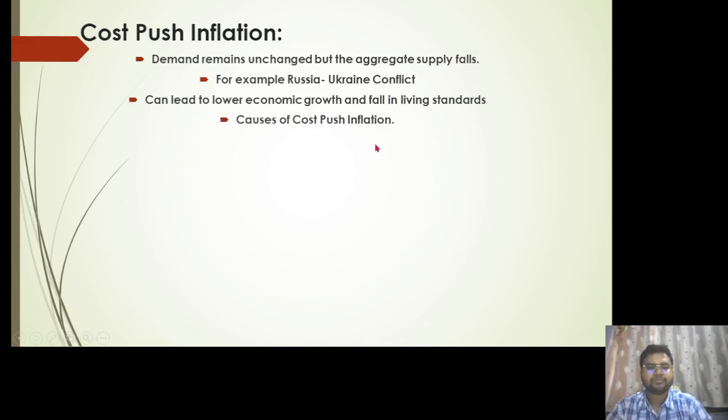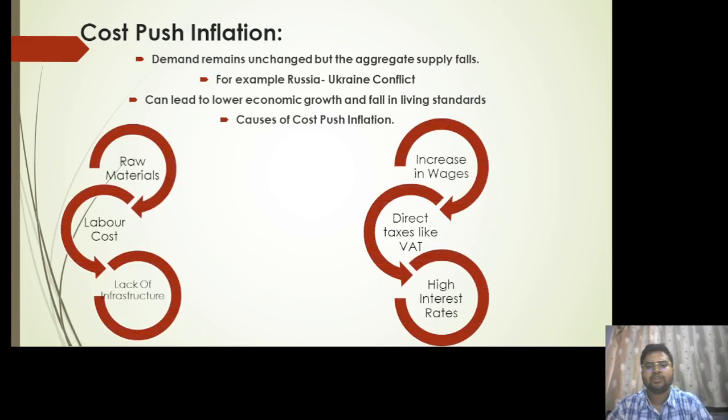Now let us try to understand the causes of cost push inflation. There are multiple reasons for cost push inflation. I have pointed out a few of them. First is the raw materials, then there is labor cost, there is lack of infrastructure. Let us try to understand this with the help of an example. Suppose I take the lack of infrastructure as one of the causes.